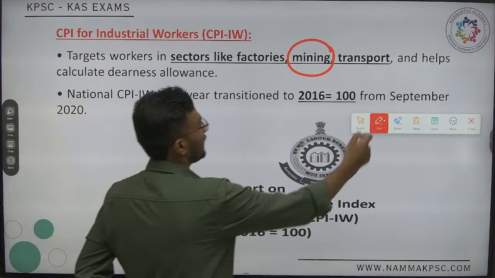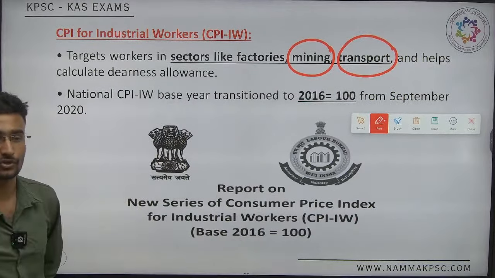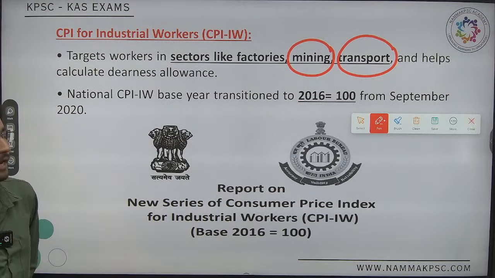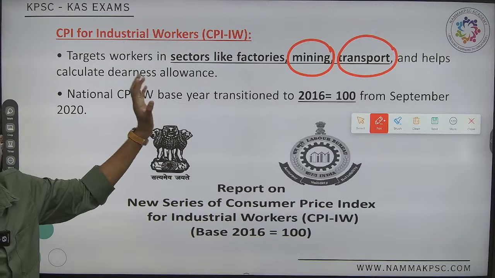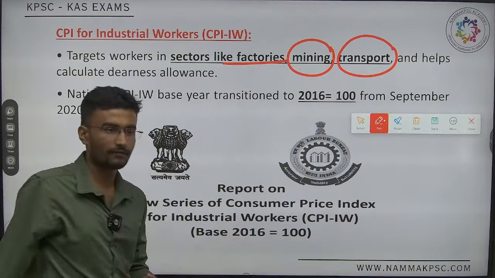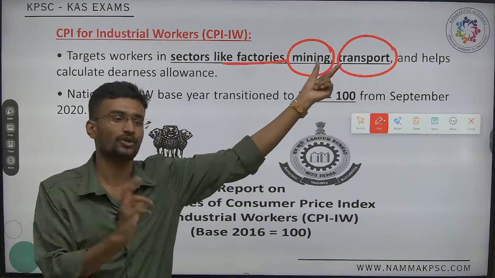The biggest trap here is that transportation comes under services, but it has been added under industrial workers. Anyway, factories are easier to get, but remember this: mining as well as transportation.